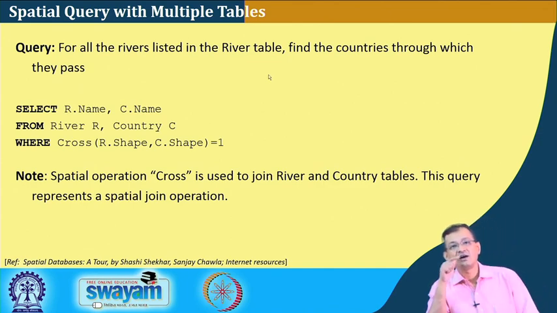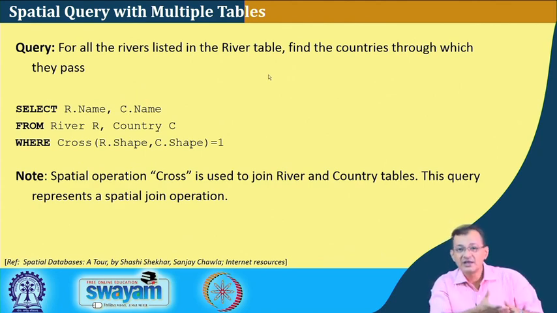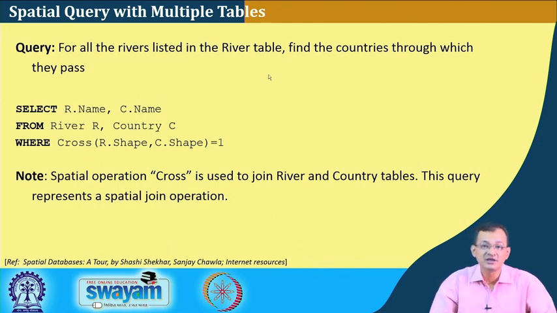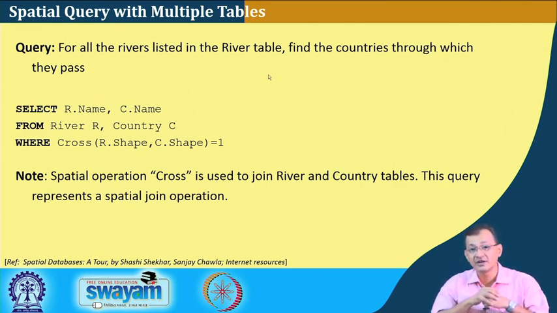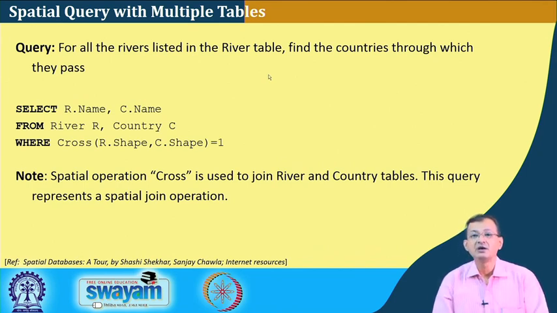the river and the particular country should cross, that means river.shape. If we consider the river as a polyline, then it is a polyline here, or if we consider it as a polygon or something, it will take that shape, and with country.shape the crossing should have a true value, or the value 1. So, the spatial operation cross is used to join the river and country tables. This query represents a spatial join operation. So, this is a typical spatial join operation. So, we have a spatial join.